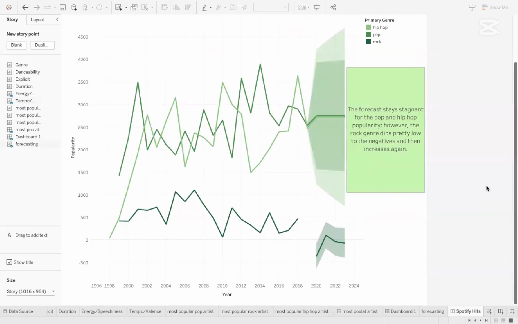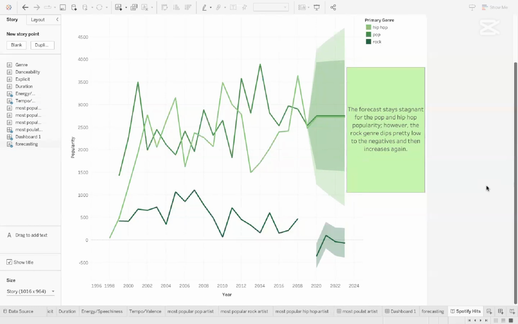Our final visualization is a forecast for popularity of the top three genres in the next years of the data. We found that pop and hip hop popularity are supposed to stay relatively stagnant, but rock is predicted to decrease in popularity. We believe this is predicted because since the start of 2020, more genres have been rising and may help shrink the gap between the top genres and those that are trailing behind.